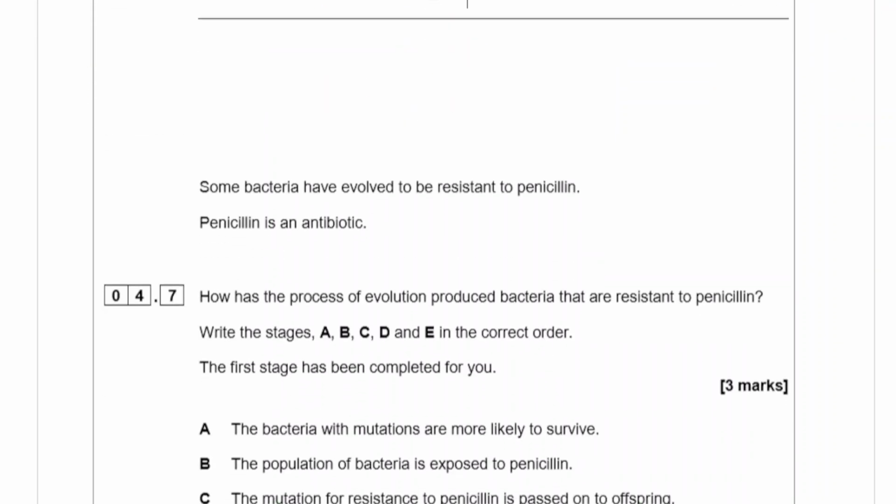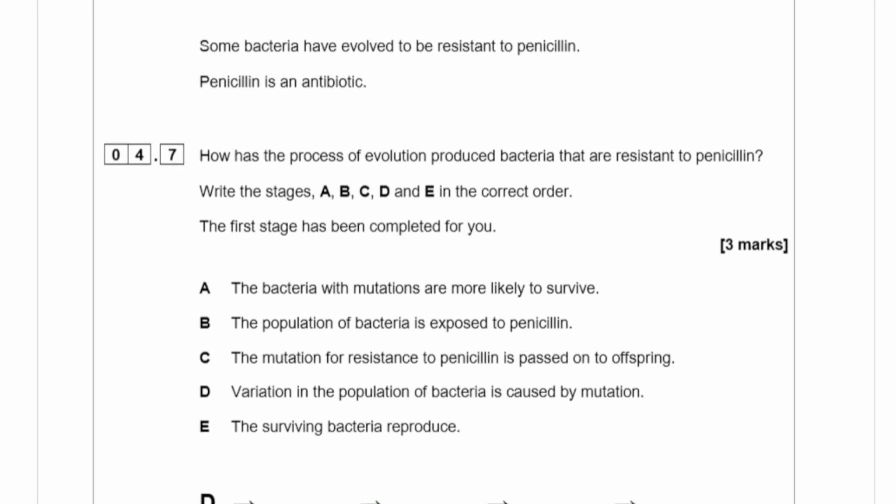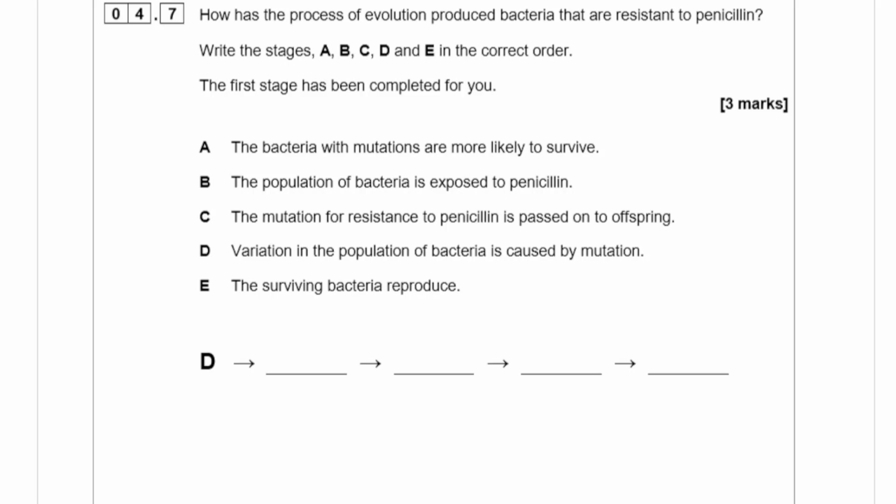Some bacteria have evolved to be resistant to penicillin. Penicillin is an antibiotic. How has the process of evolution produced bacteria that are resistant to penicillin? So write the stages A, B, C, D, and E in the correct order. The first stage has been done for you. Variation in the population of bacteria is caused by mutation. And it should follow mutation for resistant is passed on to the offspring.